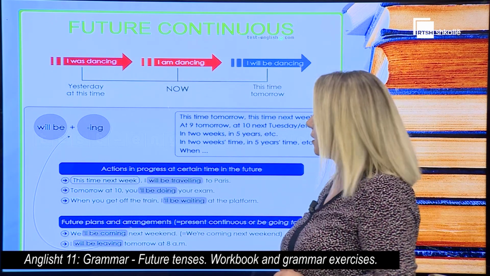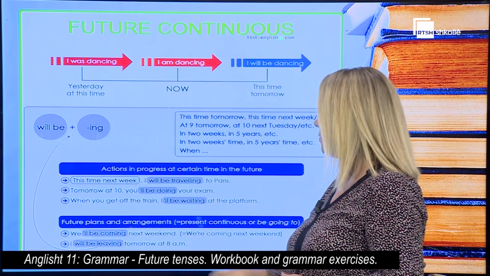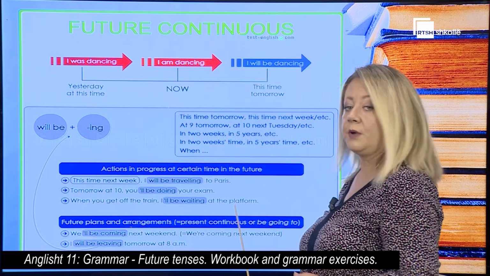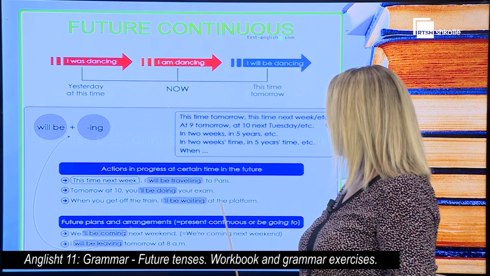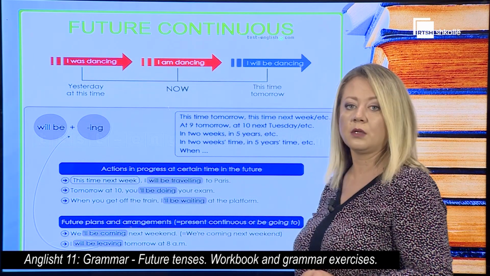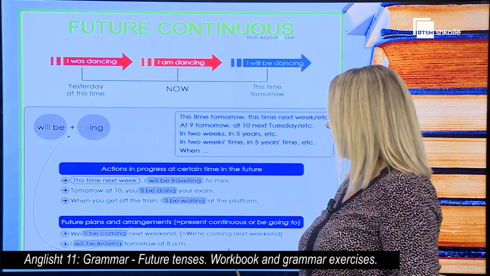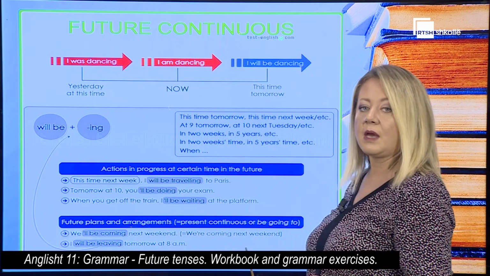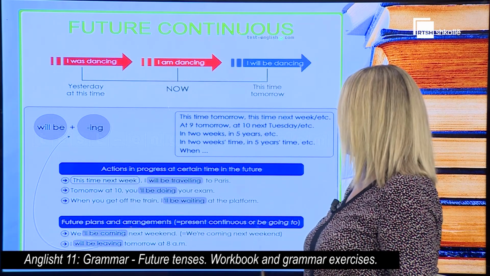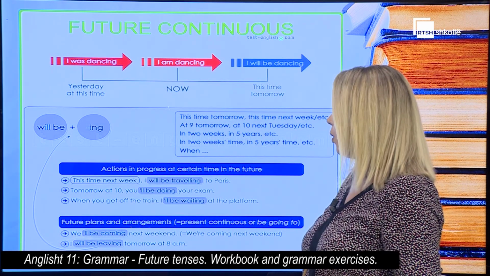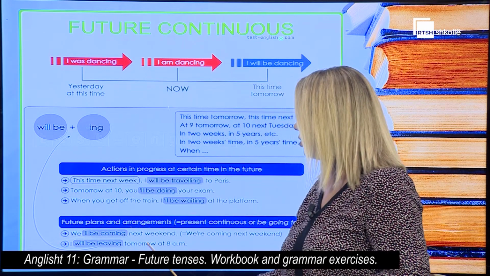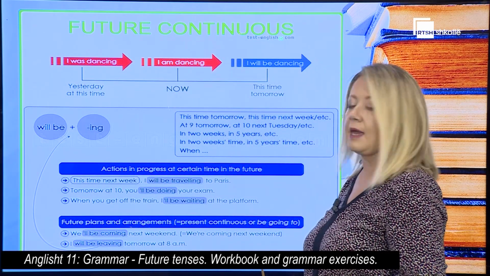Some other uses are for future plans and arrangements. But it is equal to present continuous use or be going to. Will be coming next weekend is the same as when we say we're coming next weekend. Or will be leaving tomorrow at 8 a.m.